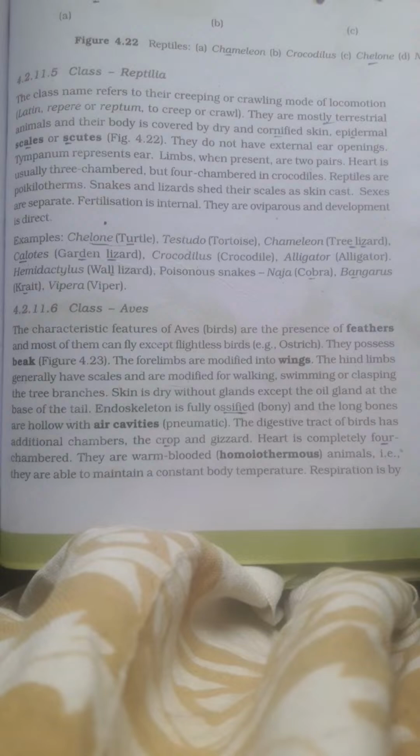So this was class Reptilia. We have discussed examples and 2-3 important lines under the subphylum Vertebrata of phylum Chordata, which is under the animal kingdom, one of the kingdoms in the system given by R.H. Whittaker, right? So this was it.